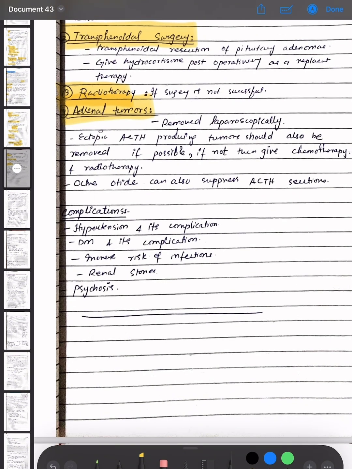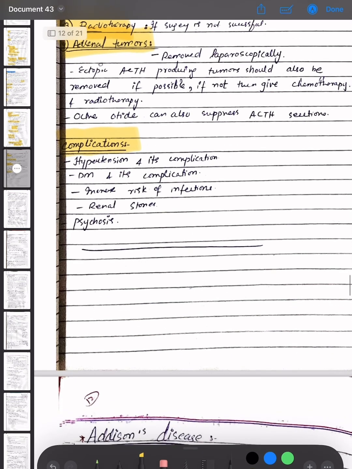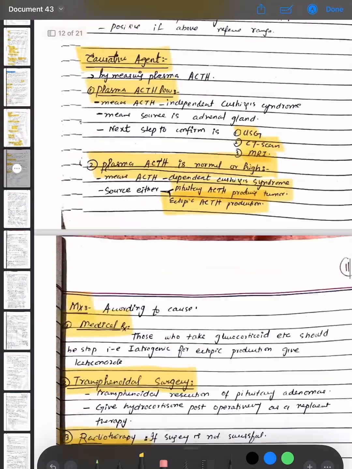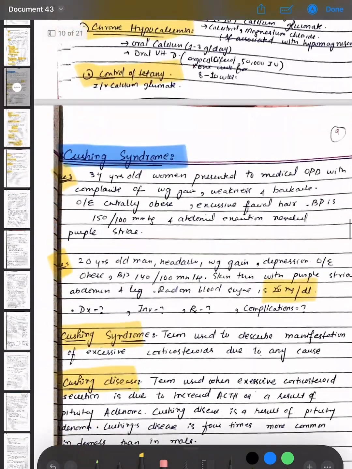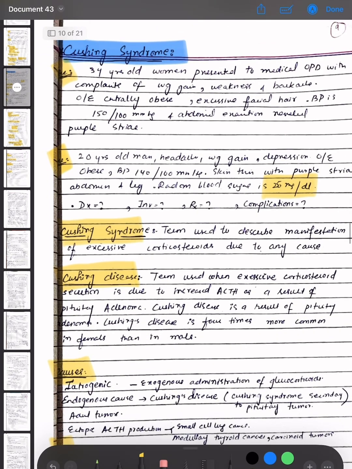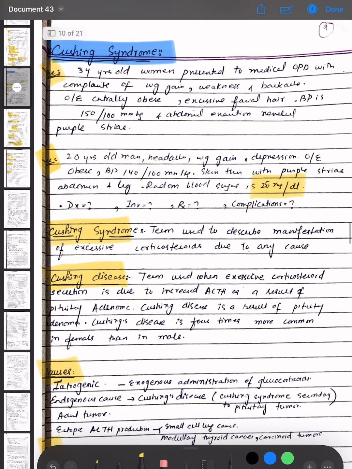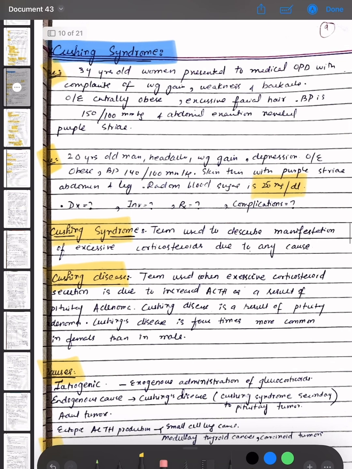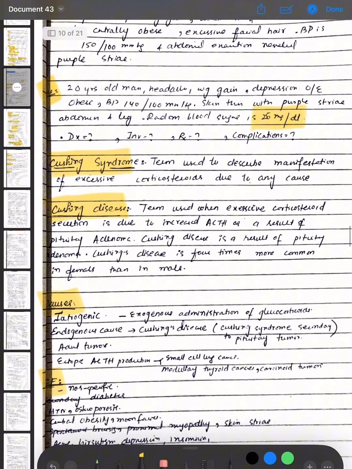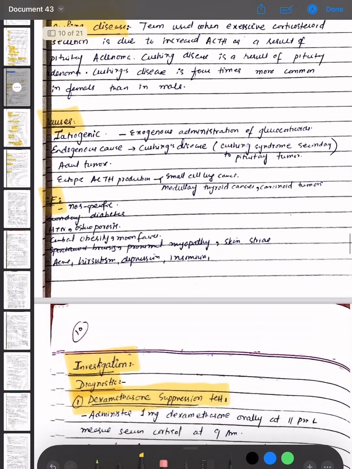The complications of Cushing syndrome are hypertension and its complications, diabetes mellitus and its complications, increased risk of infections, renal stones and psychosis. So we have discussed the topic Cushing syndrome, which is a very major topic in the field of medicine, in endocrinology. We discussed the scenario, then what is Cushing syndrome and what is Cushing's disease, then the causes, the clinical features, then the investigations.